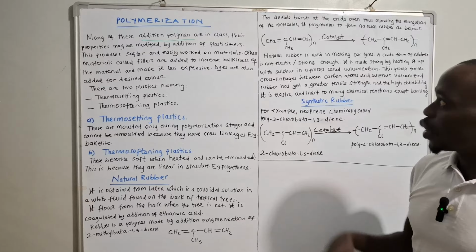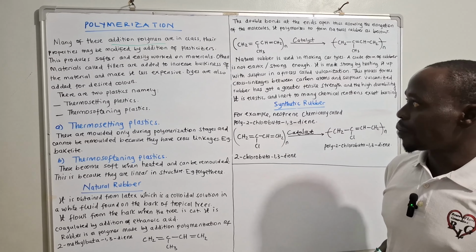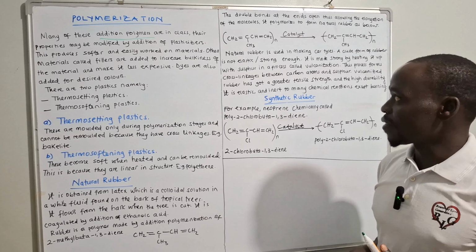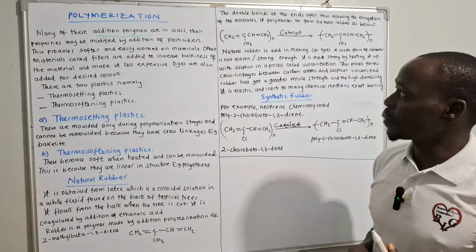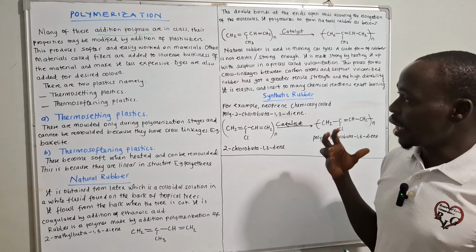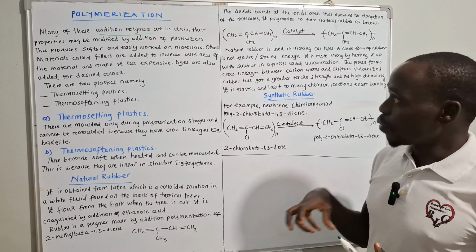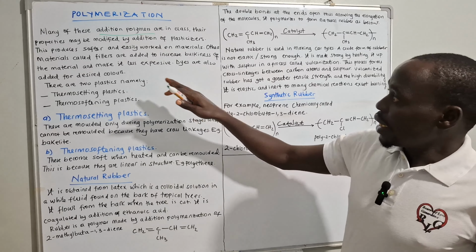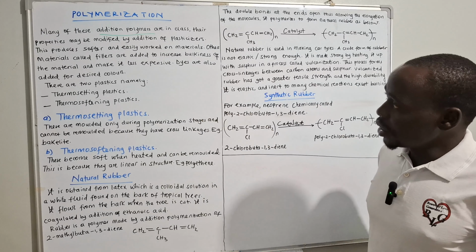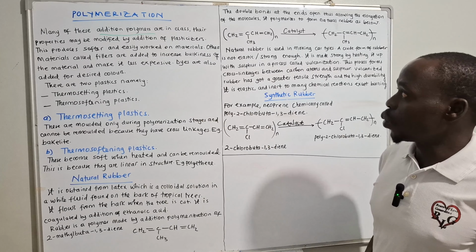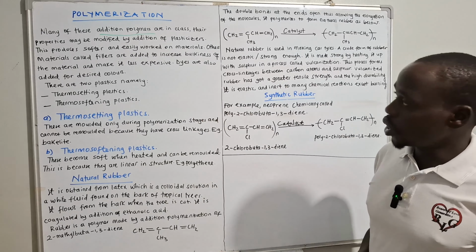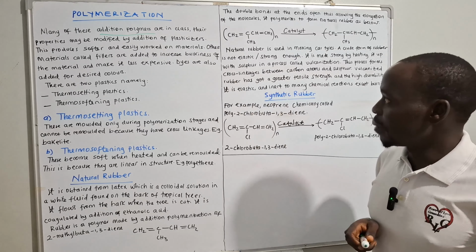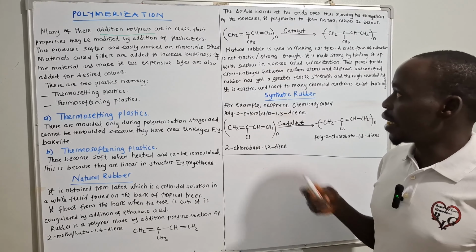So here we are saying these are in different classes, and their properties may be modified by the addition of plasticizers. Plasticizers are substances which can improve the properties of a certain substance. Here, this process produces soft and easy-to-work materials, and we need a process that we are going to talk about down here, molding and remolding.